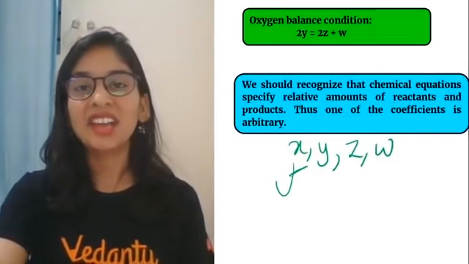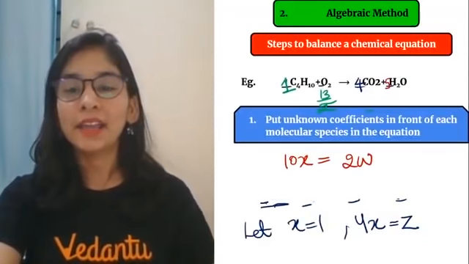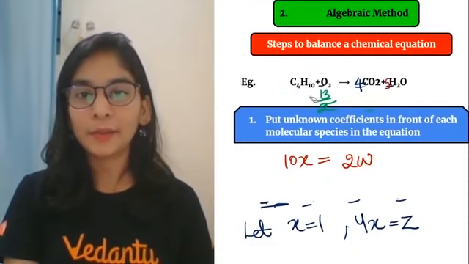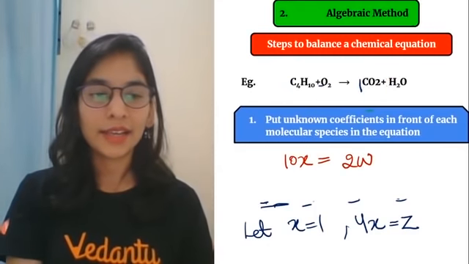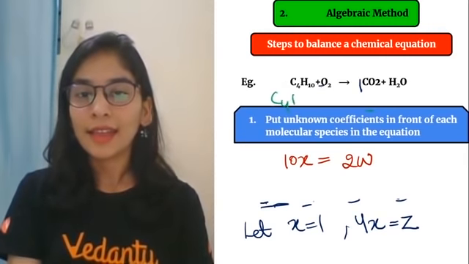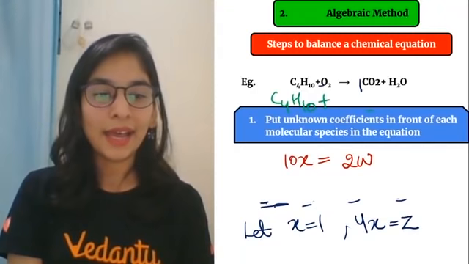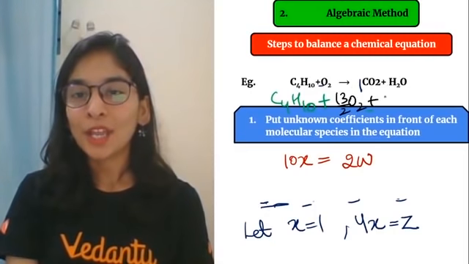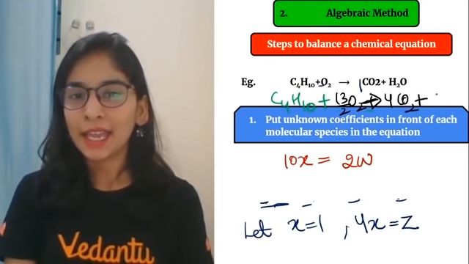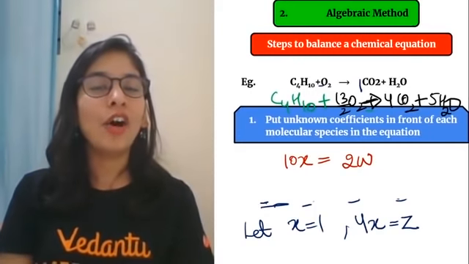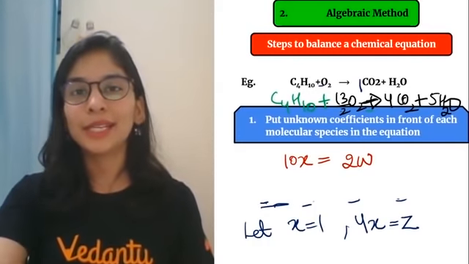What was my equation? Let me write it in a clear way, remove this. All right, so what did we get, how did we write it? 1C4H10, and then I can add 13/2 oxygen. Here what was it? 4CO2, and after that 5H2O. This was the equation, students, and as I told you clearly already, 13/2 is not a good way to write.